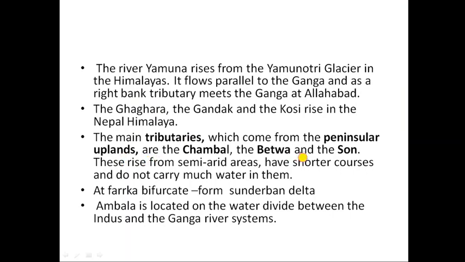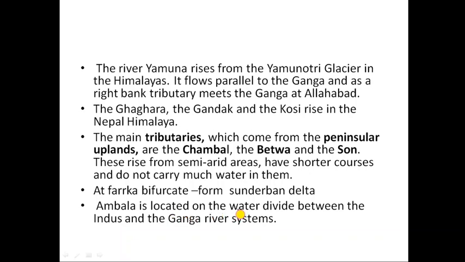The main tributaries which come from the peninsular uplands are Chambal, Betwa and Son, as we have already discussed. These rise from semi-arid areas, have shorter courses and do not carry much water. At Farakka, the Ganga river bifurcates as the Hooghly, and the main river extends toward Bangladesh and finally merges with the Bay of Bengal and forms a big delta there, called the Sundarban Delta.